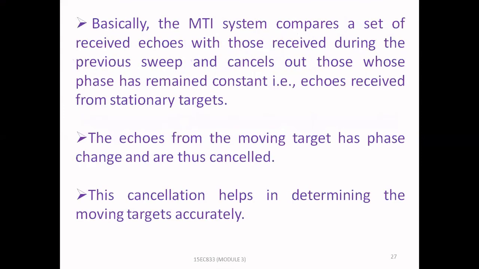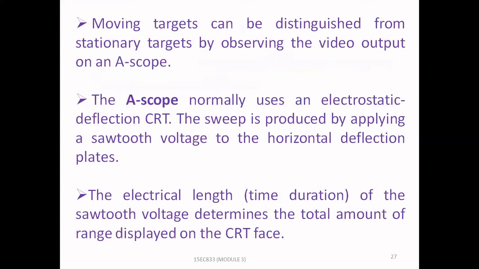Basically, the MTI system compares a set of received echoes with those received during the previous sweep and cancels out those whose phase has remained constant. That is, echoes received from stationary targets. The echoes from a moving target have a phase change and are thus not cancelled. This cancellation helps in determining the moving targets accurately.